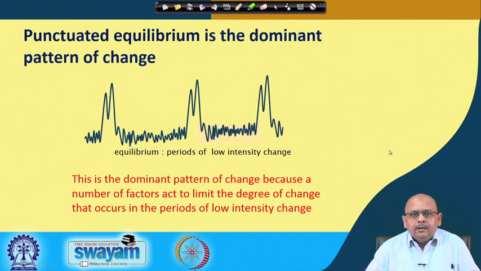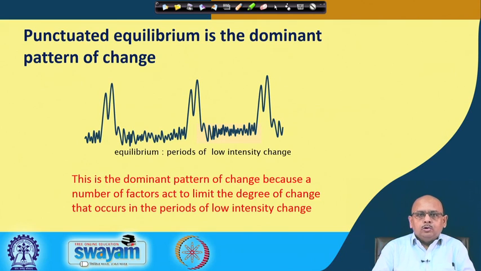Okay. So, moving further, see what actually happens. Is it a dominant pattern of change? Does the organization show these characteristics, where you find equilibrium, a period of low intensity change, and then again a high burst, high intensity of changes? Is this the characteristic of organizations, that usually organizations go slow and then there is a trigger from the environment, and then organizations go for radical changes, right.